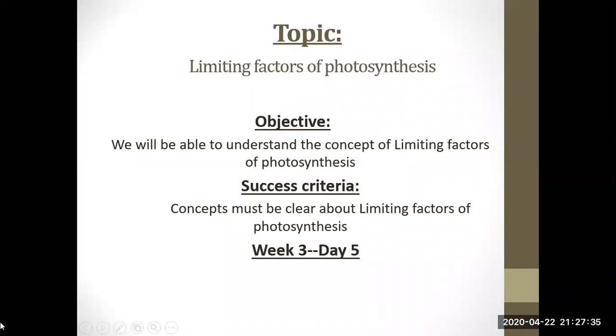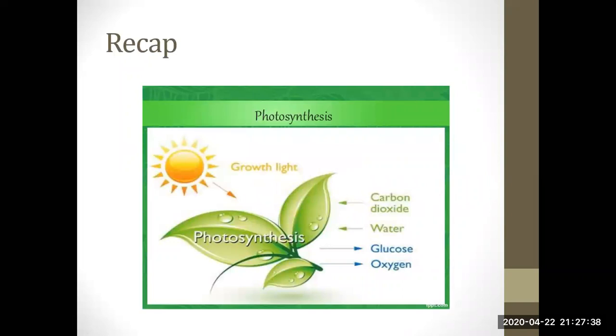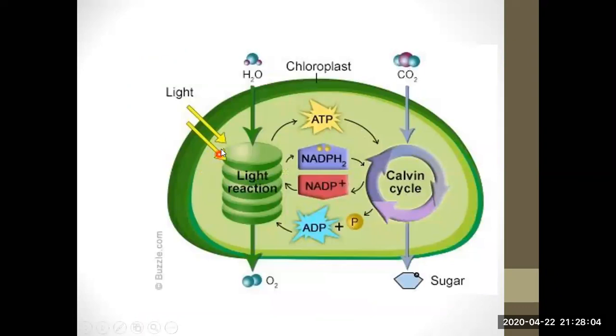Before starting our next topic, we have to get a quick recap of what we have learned in our last lessons. We studied the process of photosynthesis, the two phases of photosynthesis, the light reactions and dark reaction. The overall reaction of photosynthesis includes light, carbon dioxide and water, and as a result of photosynthesis, we get glucose and oxygen from the plants. So the two main steps of photosynthesis are light reactions and dark reactions or Calvin cycle.